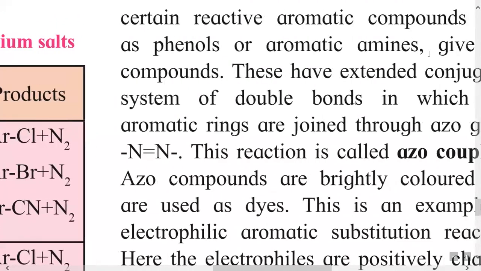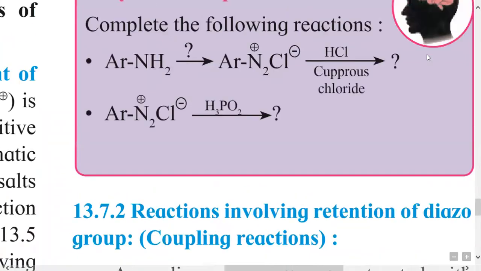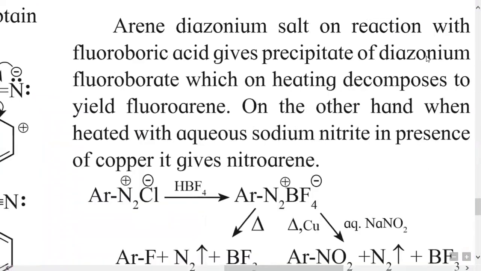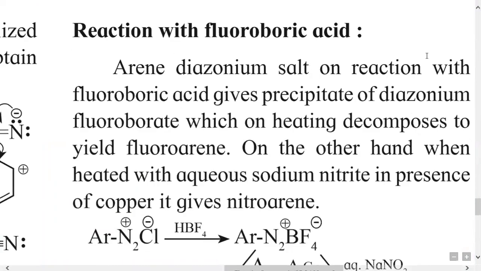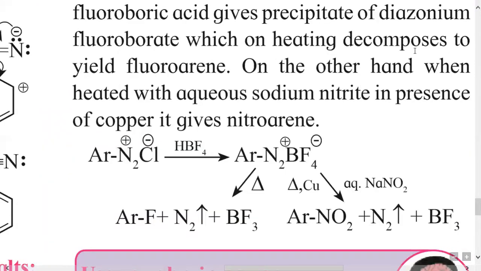Now the next is second type of reactions, but before that we will study one more reaction, that is reaction with fluoroboric acid. So arene diazonium salt on reaction with fluoroboric acid gives diazonium fluoroborate, which on heating decomposes and gives fluoroarene, that is fluorine group is substituted in aromatic ring.